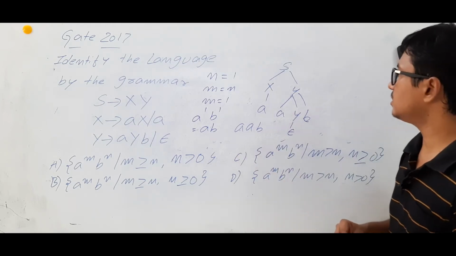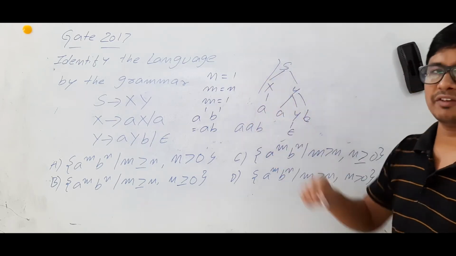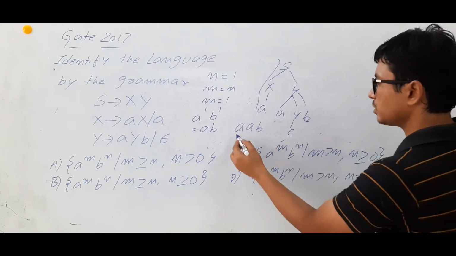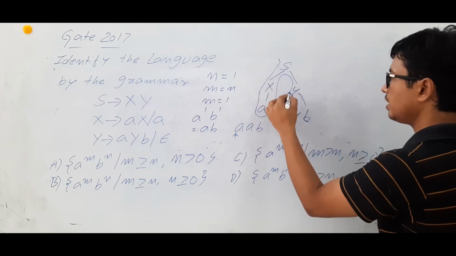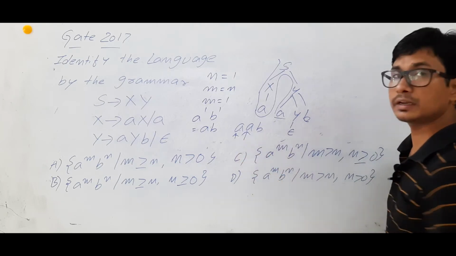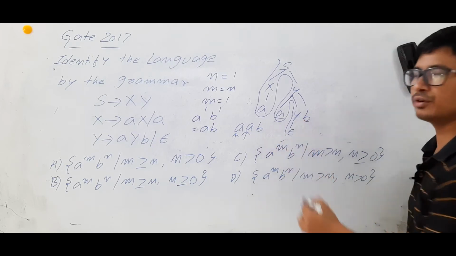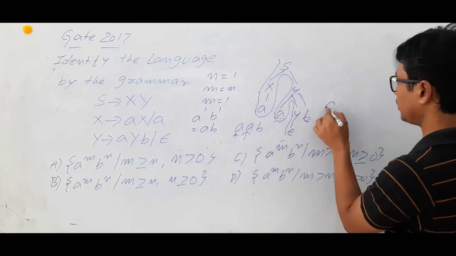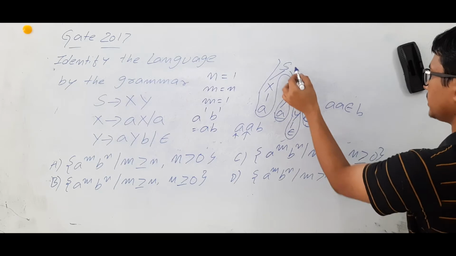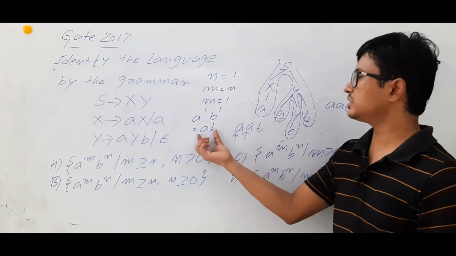How I got the string is that from the root node, I came to X. I will go to the left subtree. I got a non-terminal, then I will go to this one. I got a terminal, so a I will write. Whenever you get a terminal, you write it here. Now again you go to the right subtree and check whether you have found terminals or not. You found an epsilon, write the epsilon. And you got the b again. Then you write: a epsilon b is nothing but aab. So the string I have to generate is ab.